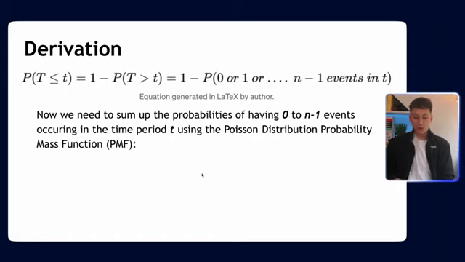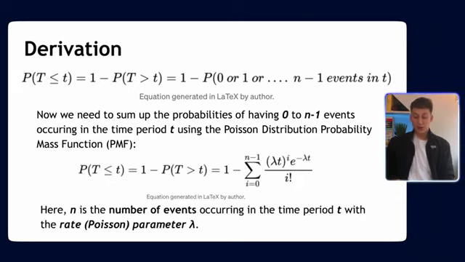Now, all we need to do, like I said, is sum up these probabilities, and the way we sum them is using the Poisson distribution. The Poisson distribution looks like this, where lambda is the rate parameter, n is the number of events, and t is the time period we're waiting. So all we're saying is, what is the probability of getting 0 events in that time interval, 1 event in that time interval, 2 events in that time interval, all the way to n-1 events. And that is the goal of the summation.